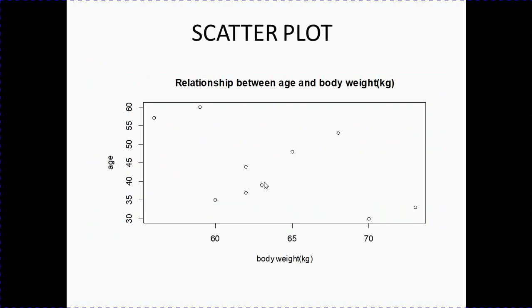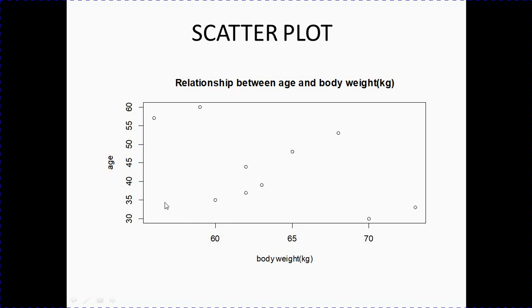So this is the scatter plot. We use this scatter plot to determine the relationship between age and body weight. So the x-axis is the body weight and the y-axis is age. So from this one you can see the strength is strong, a little bit strong here and weak here.